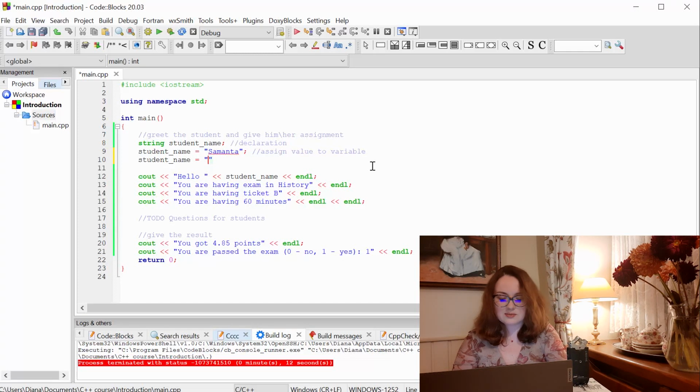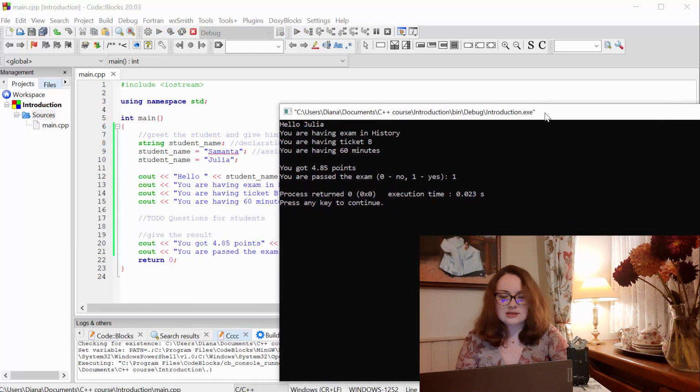Let's say instead of Samantha we have now Julia. So this way we rewrite the value of our variable. Now instead of Samantha, student name stands for Julia. Let's check it, build and run our code, and indeed now instead of Samantha we have Julia.